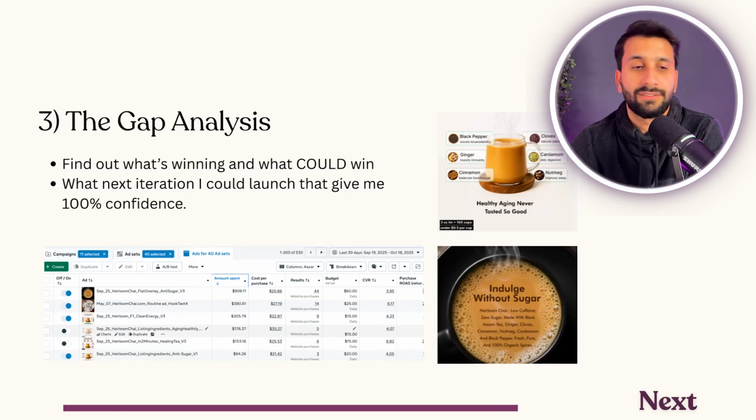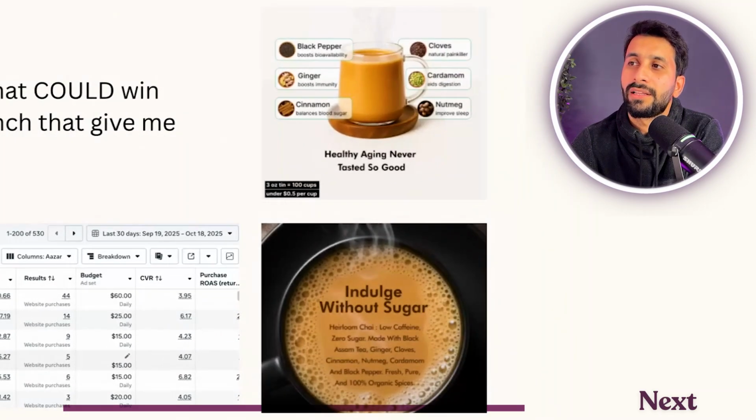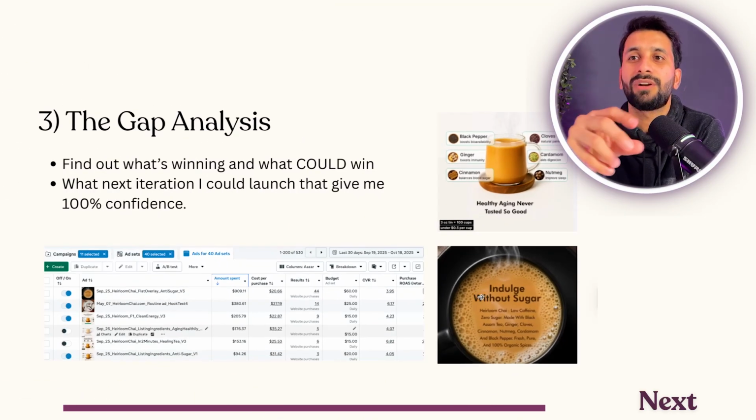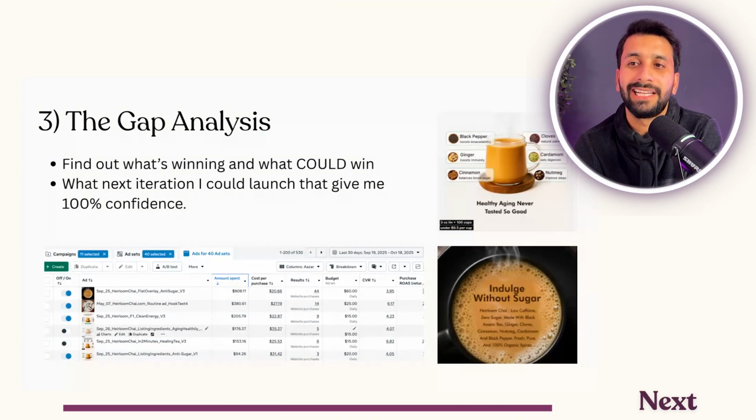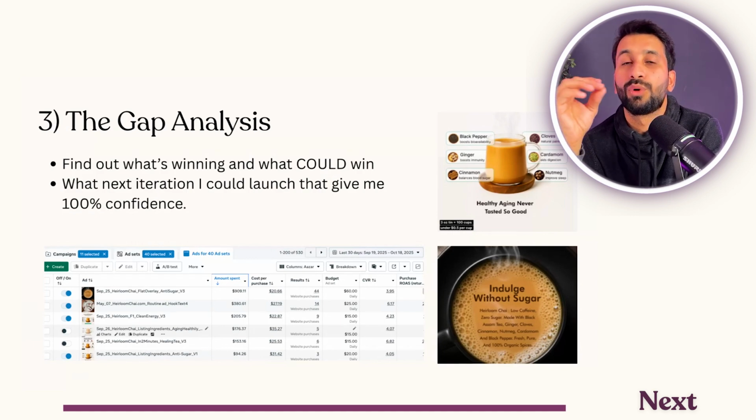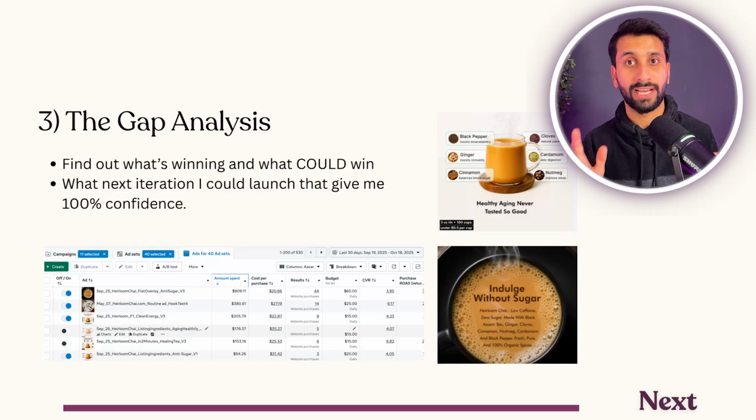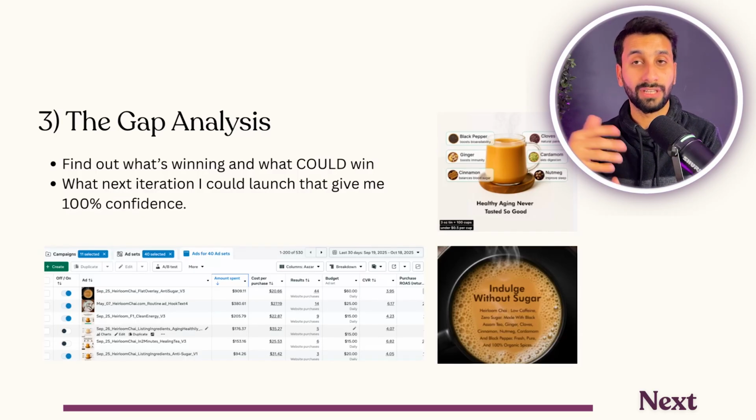So we have these two headlines for this chai. We know that people are in the healthy aging fever and they don't like sugar. So these are two concepts winning. You can see it on the ad here. And so we try to figure out what concept would be winning. We tried clean energy already, did not win. We tried ready in 2 minutes, convenience angle, did not win. What's working is sugar, and then we have to find more concepts. I have not done the full analysis, but I'm going to go through it with you in this video, working on this brand as an example to give you ideas.